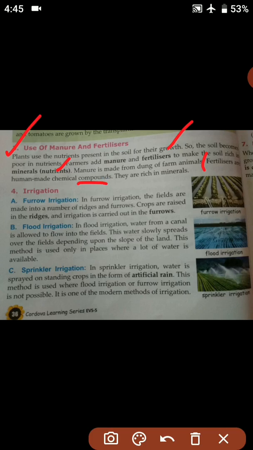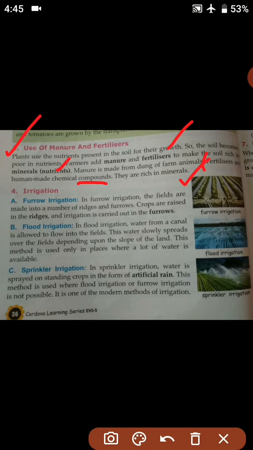So I hope it is clear to you. Manure is made from dung of farm animals and fertilizers are made by human beings with the help of certain chemical compounds. So manure and fertilizers are rich in minerals.